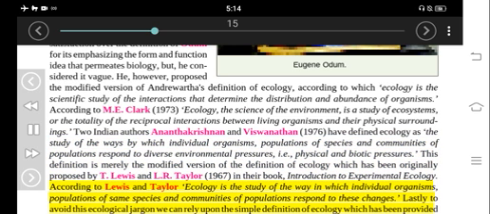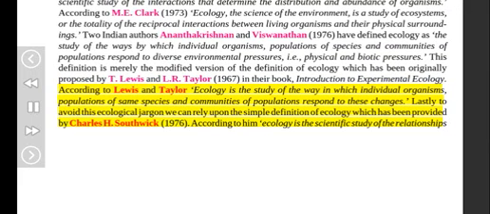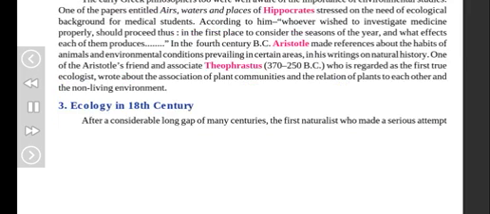According to Lewis and Taylor, ecology is the study of the way in which individual organisms, populations of the same species and communities of populations respond to these changes. Lastly, to avoid this ecological jargon, we can rely upon the simple definition of ecology provided by Charles H. Southwick, 1976. According to him, ecology is the scientific study of the relationships